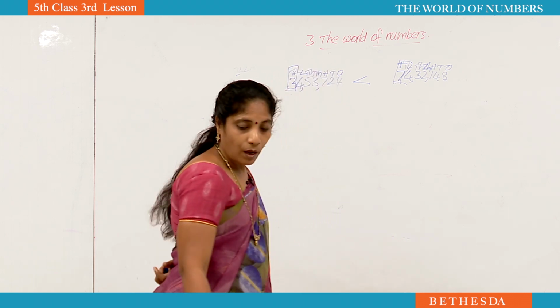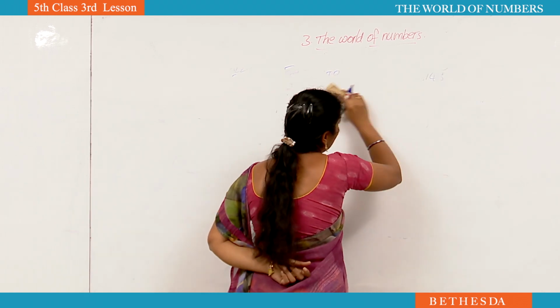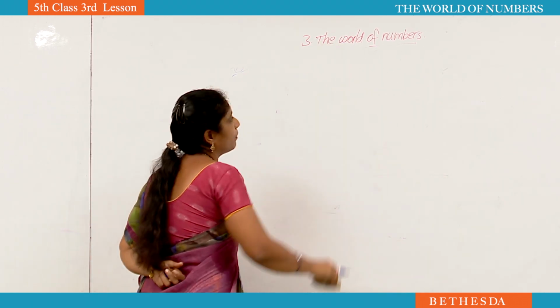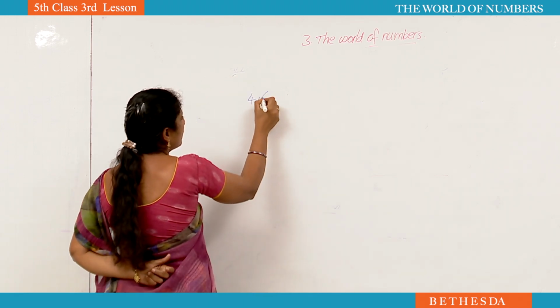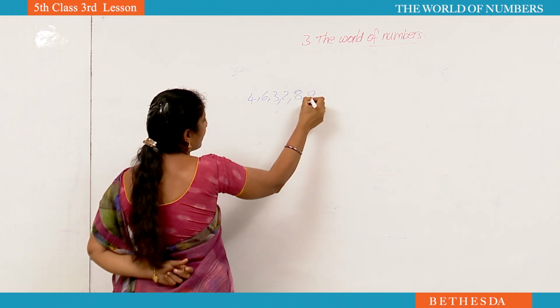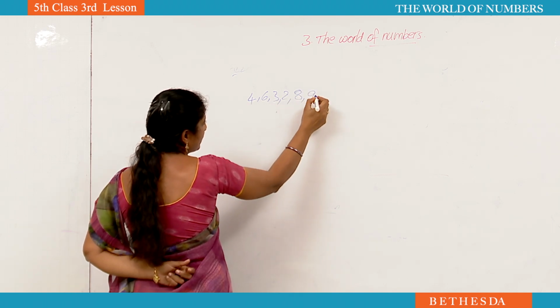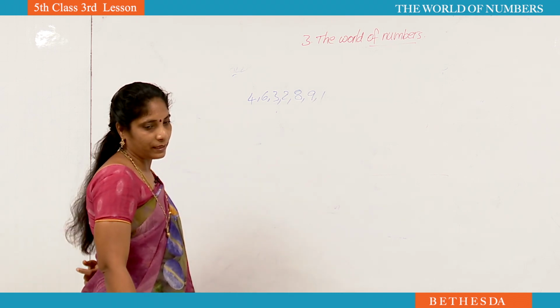Now see here, how to form the greatest and smallest 7-digit number with the single digits. For example, he given 4, 6, 3, 2, 8, 9. 1, 2, 3, 4, 5, 6 digits only, no? Yes. He given like that individual digits.